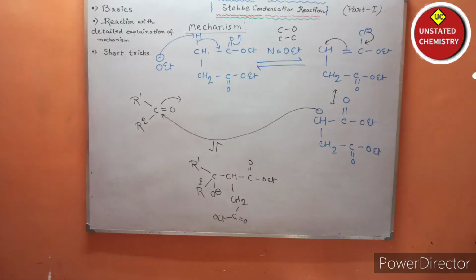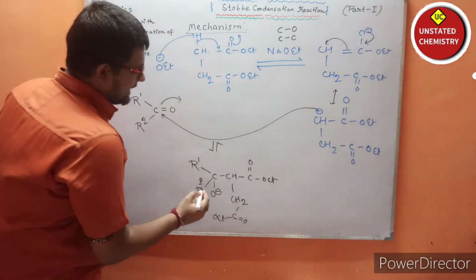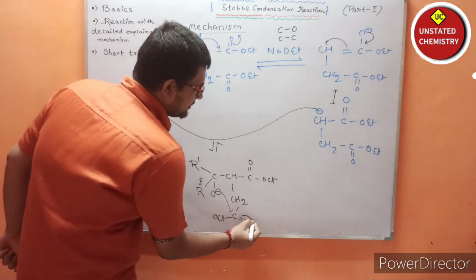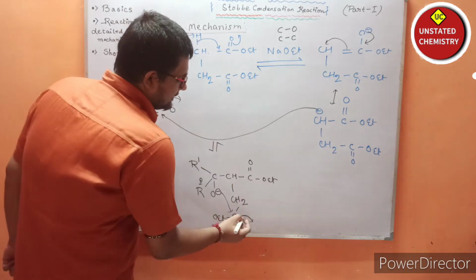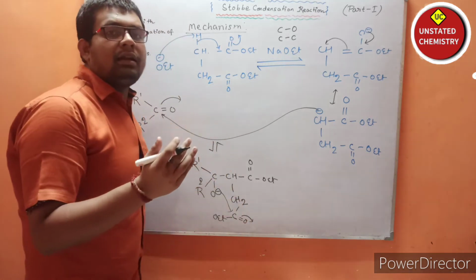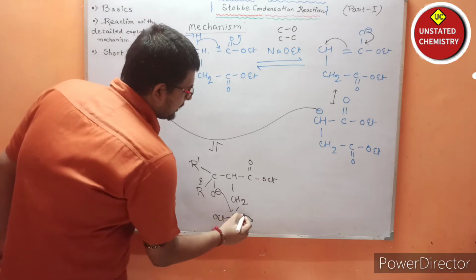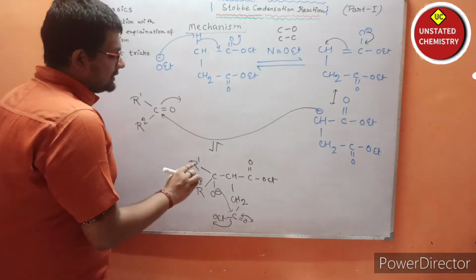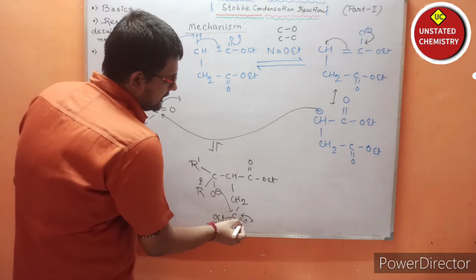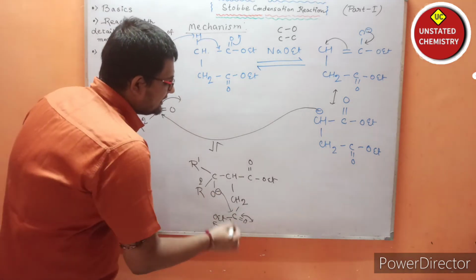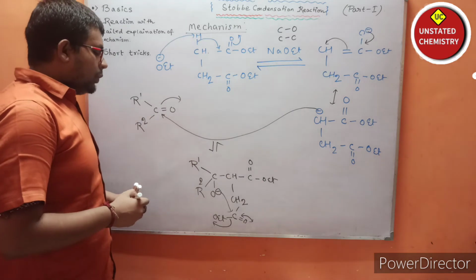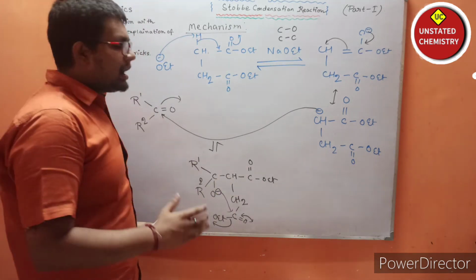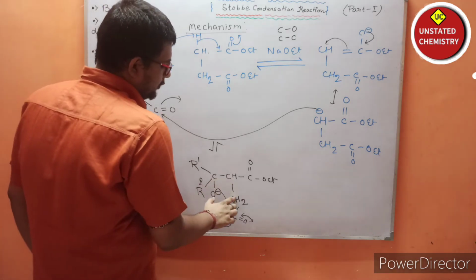So now the negative charge can attack this carbonyl carbon and the electron density can shift towards oxygen, and this negative charge can further push back and OEt can leave the system. For this reason I have basically written it in this fashion. Now one thing, there is a formation of a 5-member ring, 1 2 3 4 5.